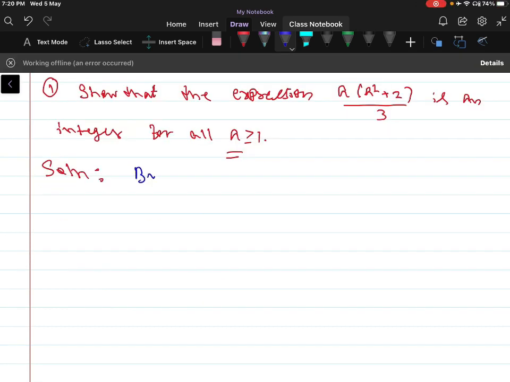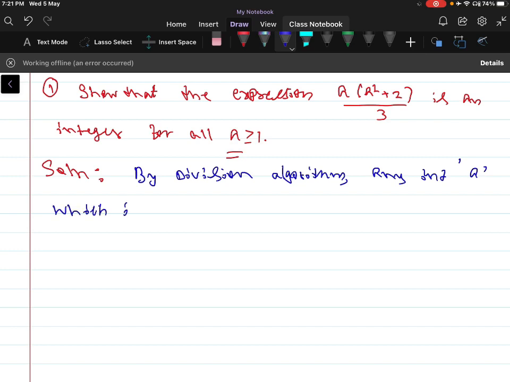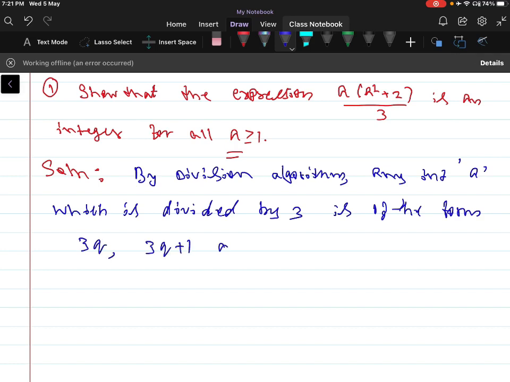Okay, by the division algorithm, any integer a which is divided by 3 is of the form 3q, 3q plus 1 and 3q plus 2, where q belongs to the set of natural numbers.